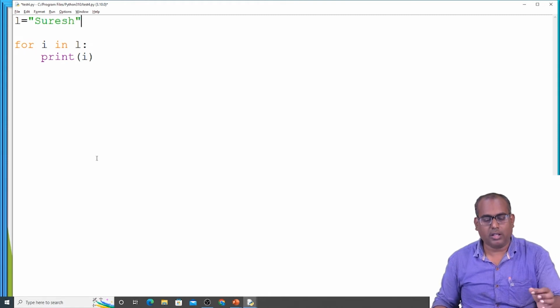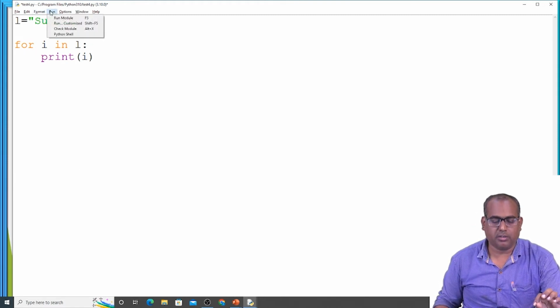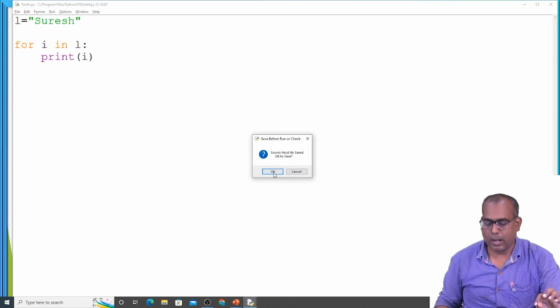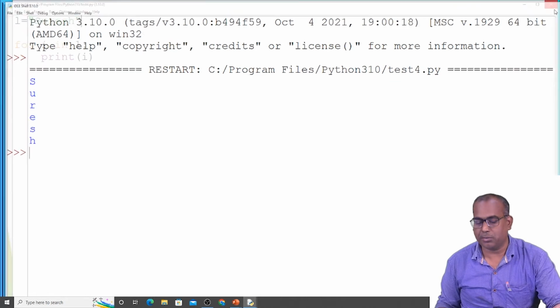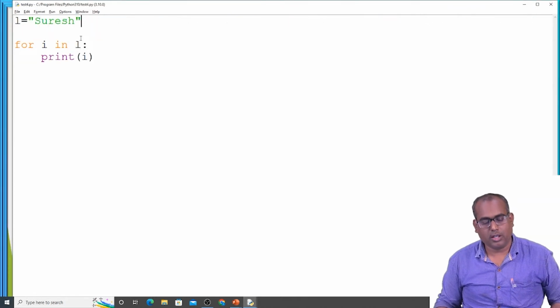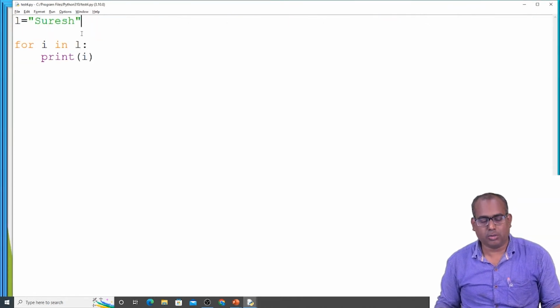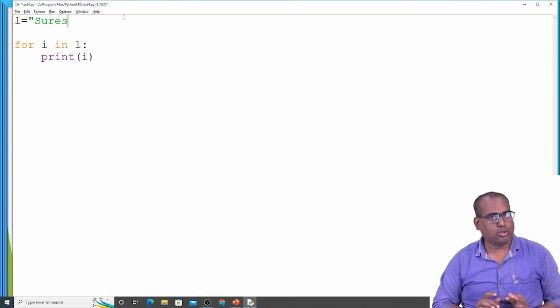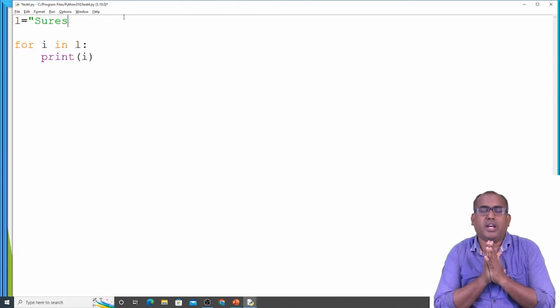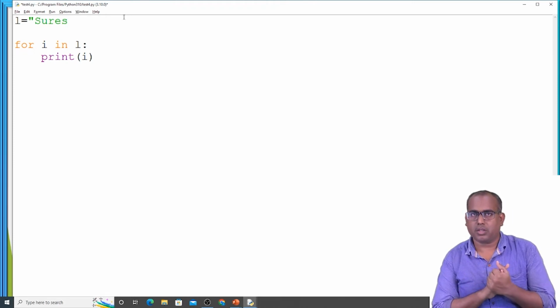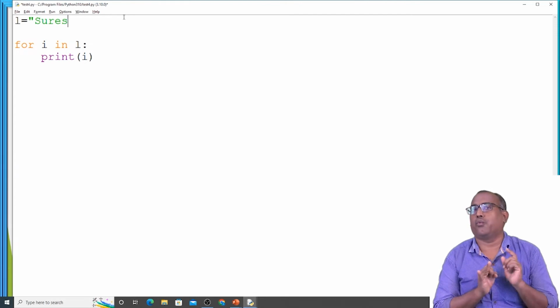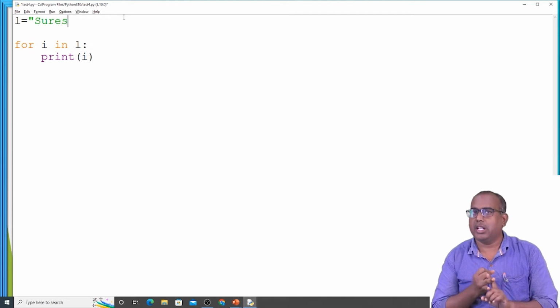I want to access each character from the string with the help of for loop. Okay, I am able to access each character from the string. I accessed the list, tuple, set. In while loop we are not able to access the set elements and the dictionary elements, but with the help of for loop we can access the set elements and dictionary elements also.